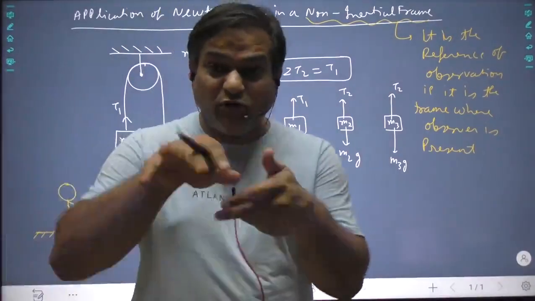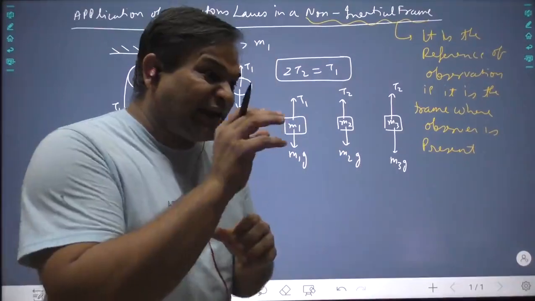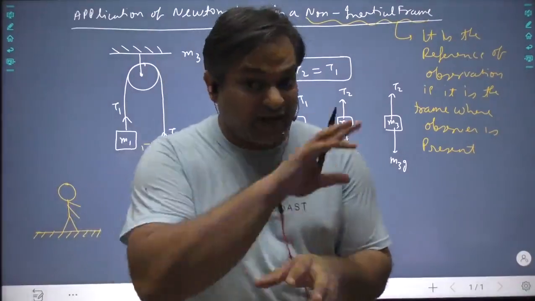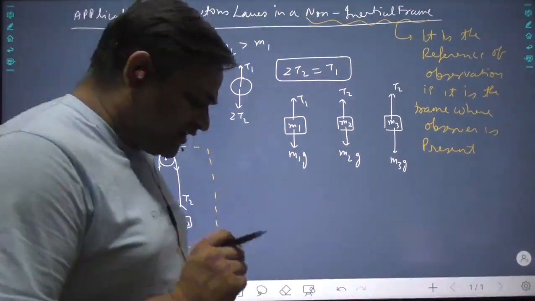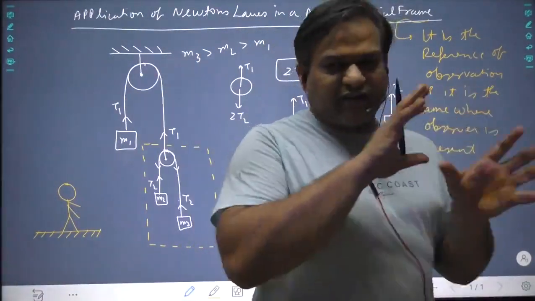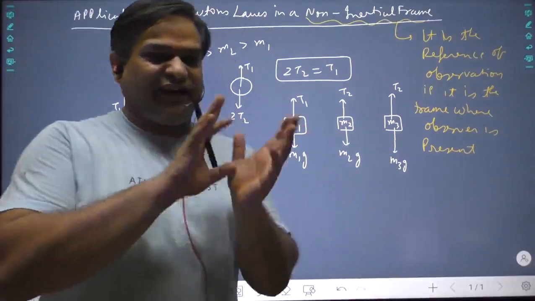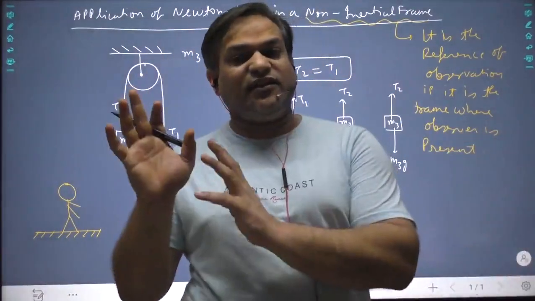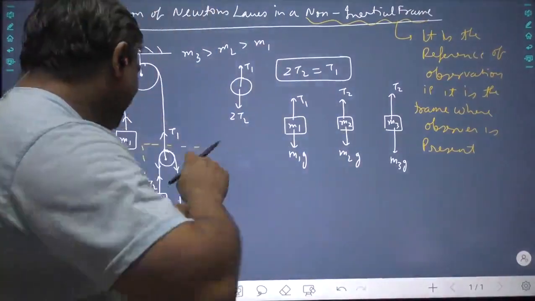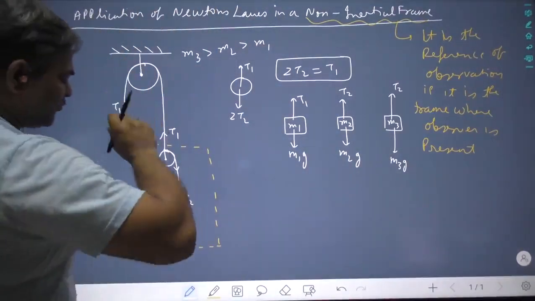Now to write down Newton's laws of motion, I have to get the acceleration of each quantity. Now try to understand everything. Writing down forces is one thing, writing down acceleration is another. Writing forces is very easy, writing acceleration is harder. Now, definitely let us come to the logic.